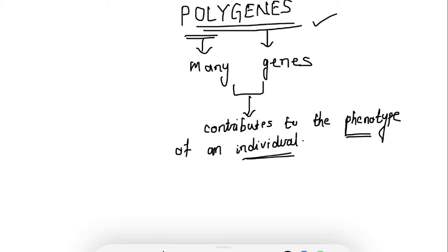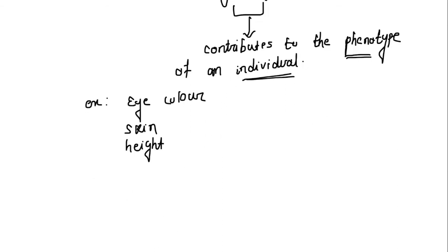Okay. So what are the examples of polygenes? We can say that human eye color, skin color, even human height are controlled by polygenes. In a population, you will get humans of many different heights, right? And every individual differs by a fraction of a centimeter, right? So why is this? This is because human height is not controlled by a single gene.